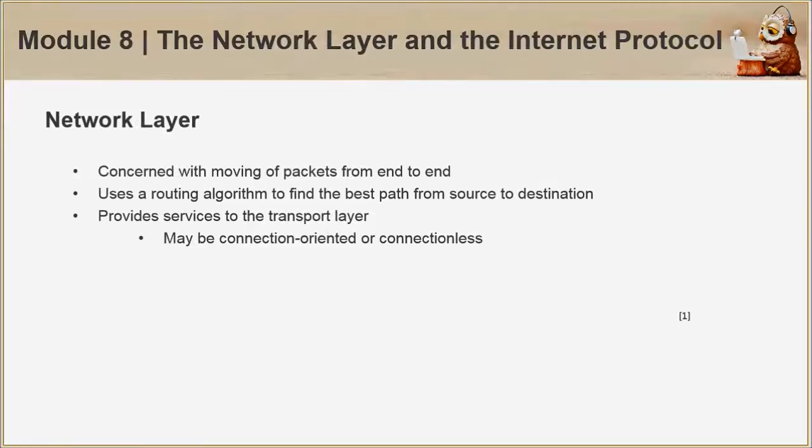Now we arrive at Module 8, which is the network layer and the Internet protocol. The network layer is concerned with moving packets from end to end. It uses a routing algorithm to determine the best path from source to destination. It also provides services to the transport layer, which may be connection-oriented or connectionless.